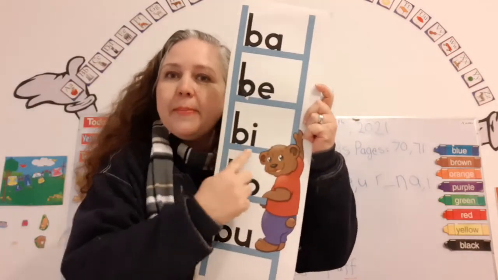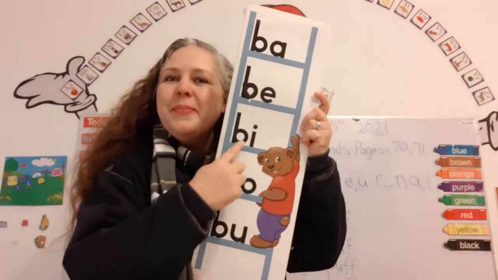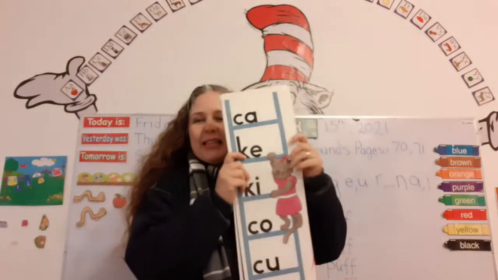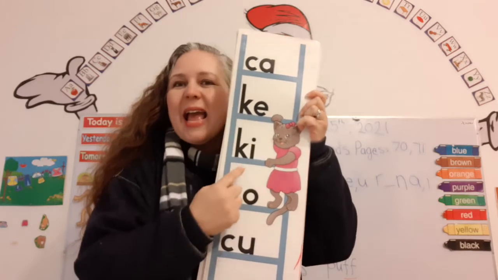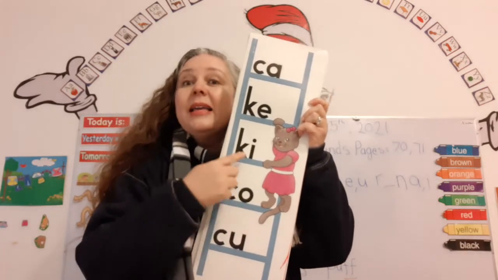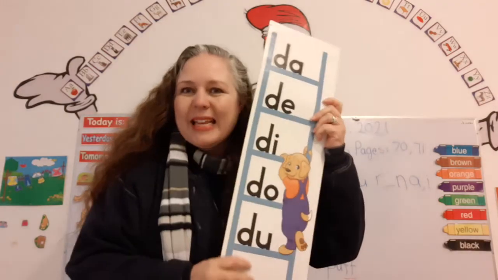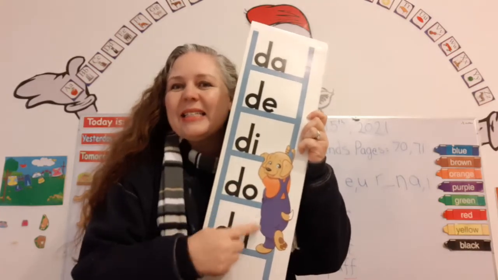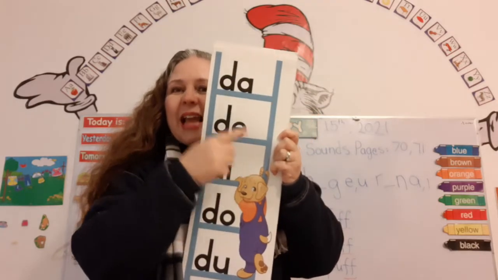Ba, ba, ba, ba, ba. Super! Here's Kathy Cat. Are you ready? Ka, ka, ki, ka, ka. Super! Daddy Dog! Da, da, di, da, da.